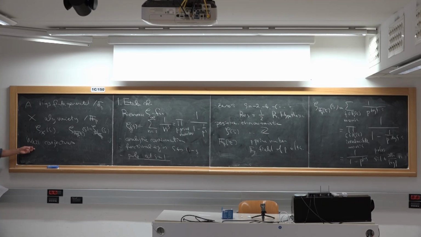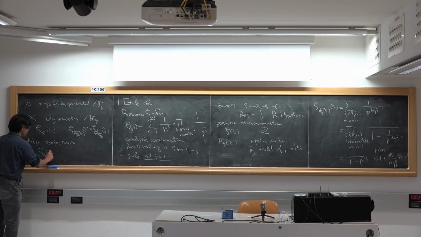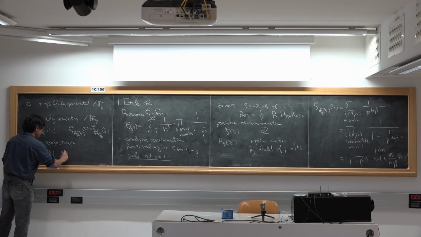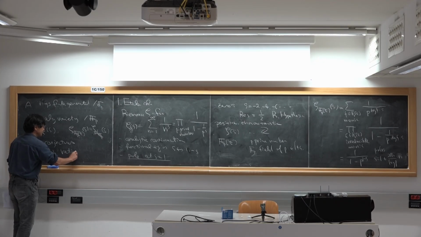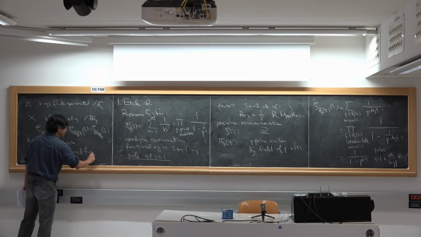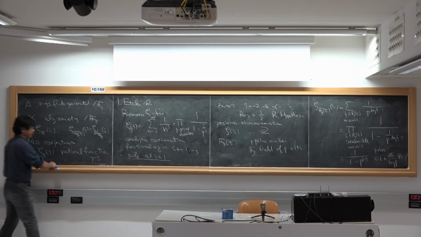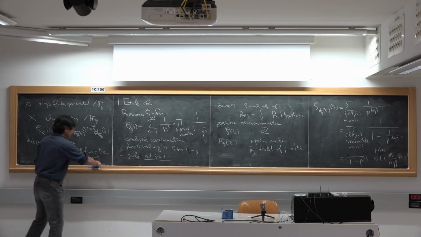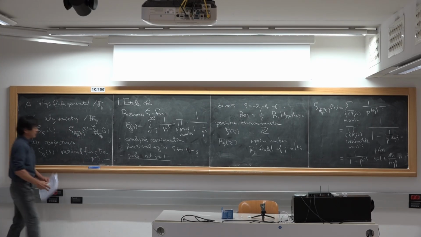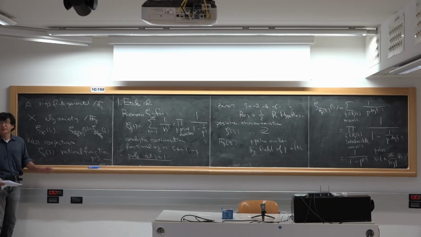He formulated the conjecture in several statements, but I won't list everything. Let me just state the first one. The zeta function Z_X(s) must be a rational function of p^(-s). He conjectured more, but let me just stop here for the moment.